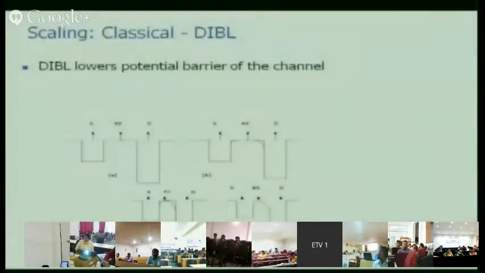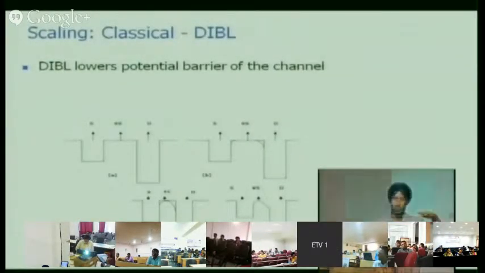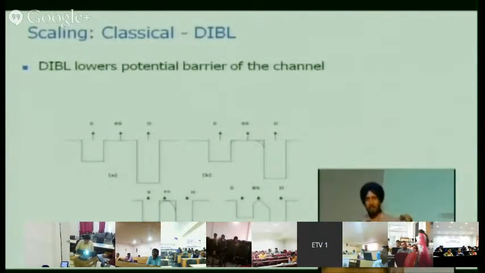Normally the gate should reduce the barrier and then allow the flow of current. If you increase the barrier, no current. Reduce the barrier at the gate, more current. But now if the channel length is shrinking and the potential at the drain increases, the depletion width of the drain moves towards the source region in the channel, as is shown here.